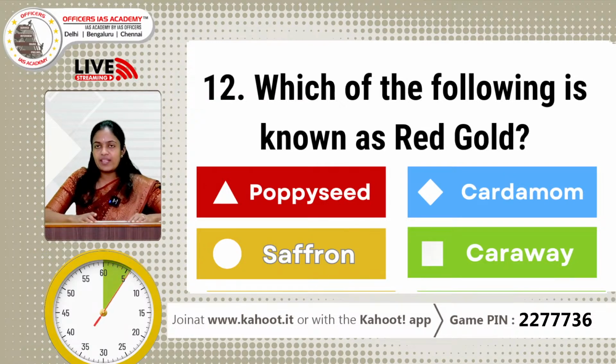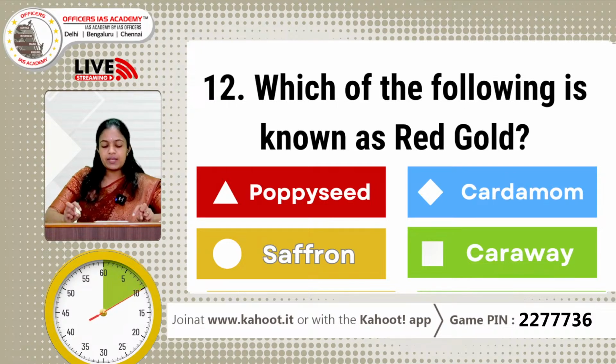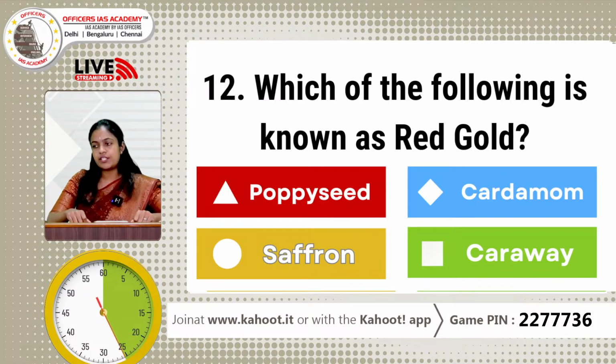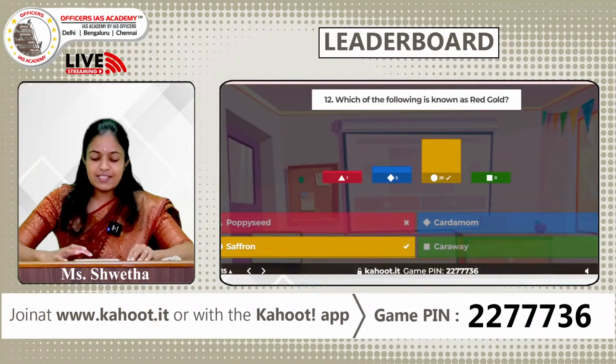Which of the following is known as red gold? Option A, poppy seeds, option B, cardamom, option C, saffron, and option D, caraway. We have received 30 answers, 32. Most of you have chosen the right answer. The correct answer is saffron.